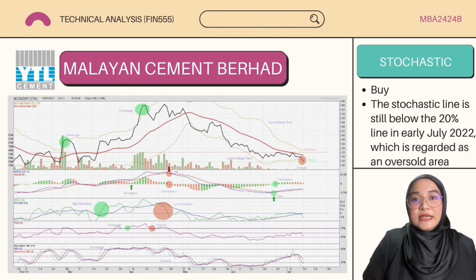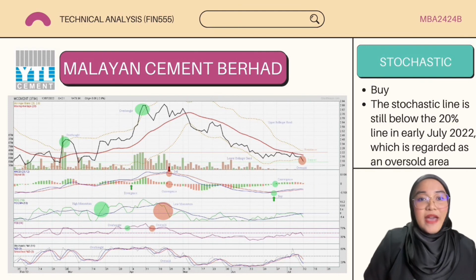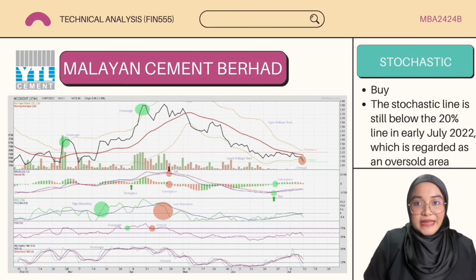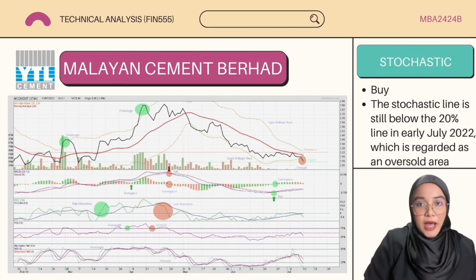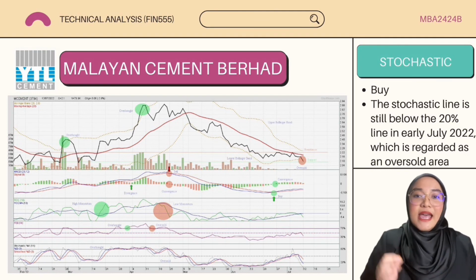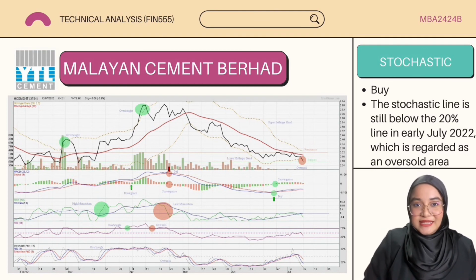So all in all, the last trading day for this stock is the 12th July 2022, and according to the graph as well as the indicators, we can advise the investors for the short term to buy Malayan Cement Berhad stocks in order to not incur any major losses.